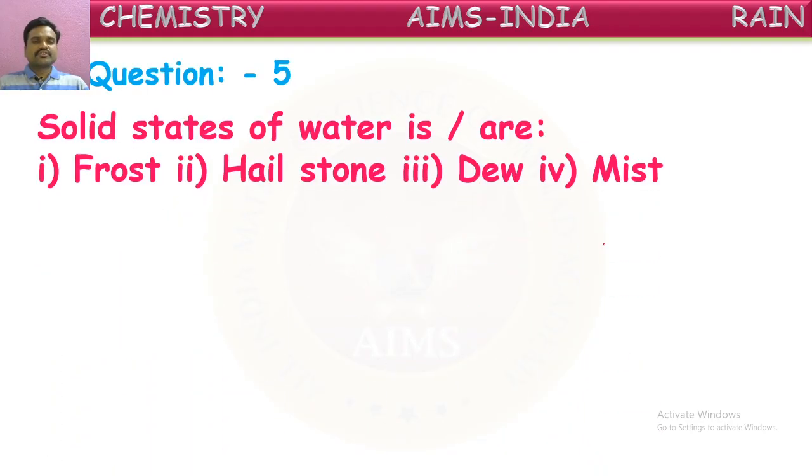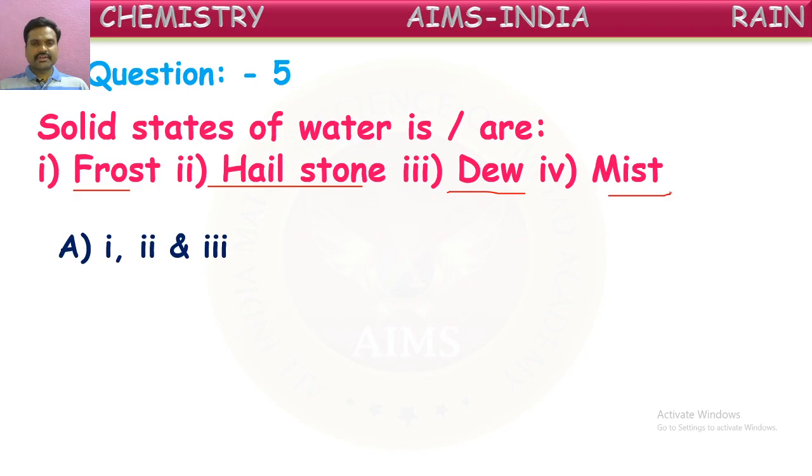Next question. Solid states of water among these. See, here they have given different forms of water. Out of these, which are considered as solid forms of water? See, is frost a solid form, or hailstone a solid form, dew and mist. Now let us see the options they have given. First, second and third means frost, hailstone and dew are the solid forms.